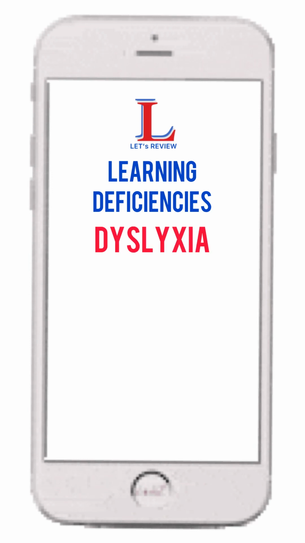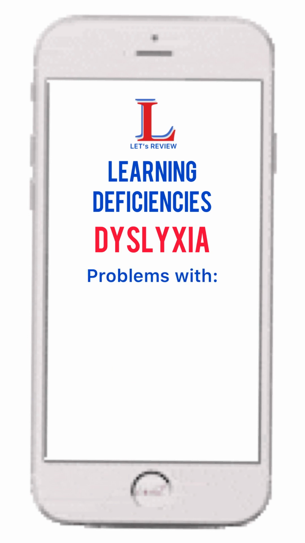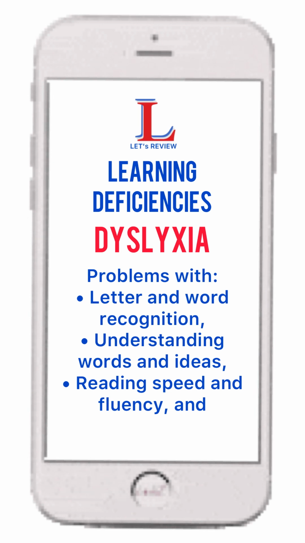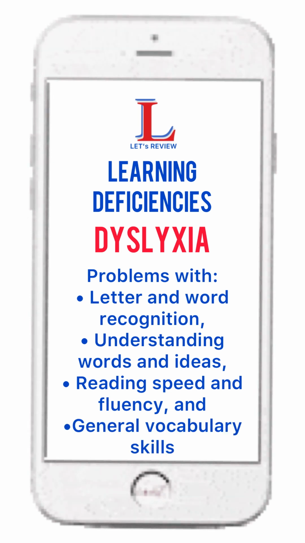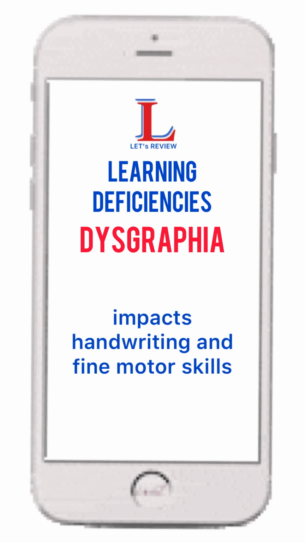Let's start with dyslexia. Dyslexia is a learning disability that impairs reading ability. Signs of reading difficulty include problems with letter and word recognition, understanding words and ideas, reading speed and fluency, and general vocabulary skills. Next is dysgraphia. Dysgraphia impacts handwriting and fine motor skills.